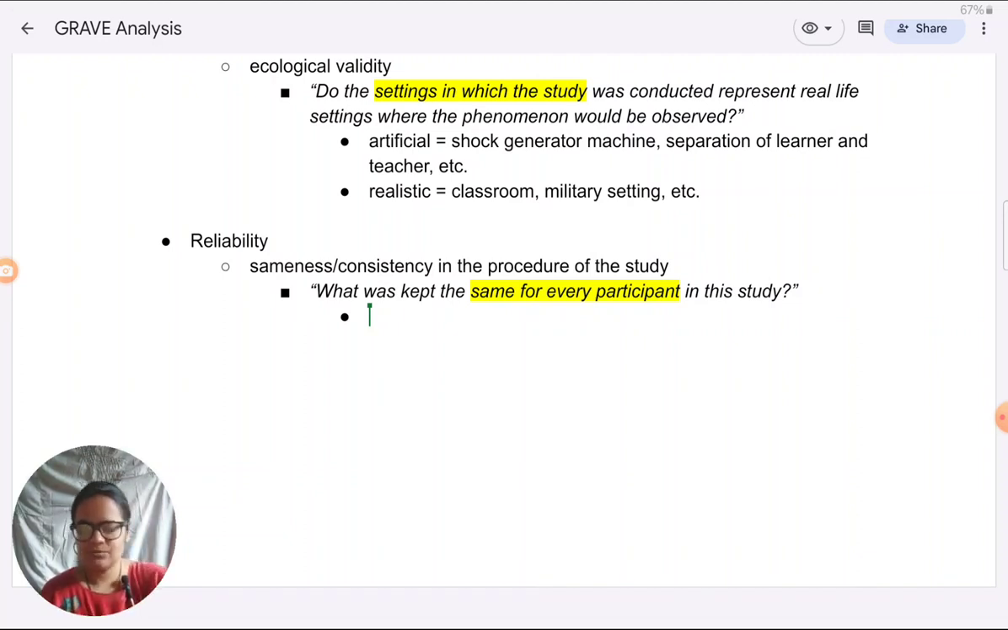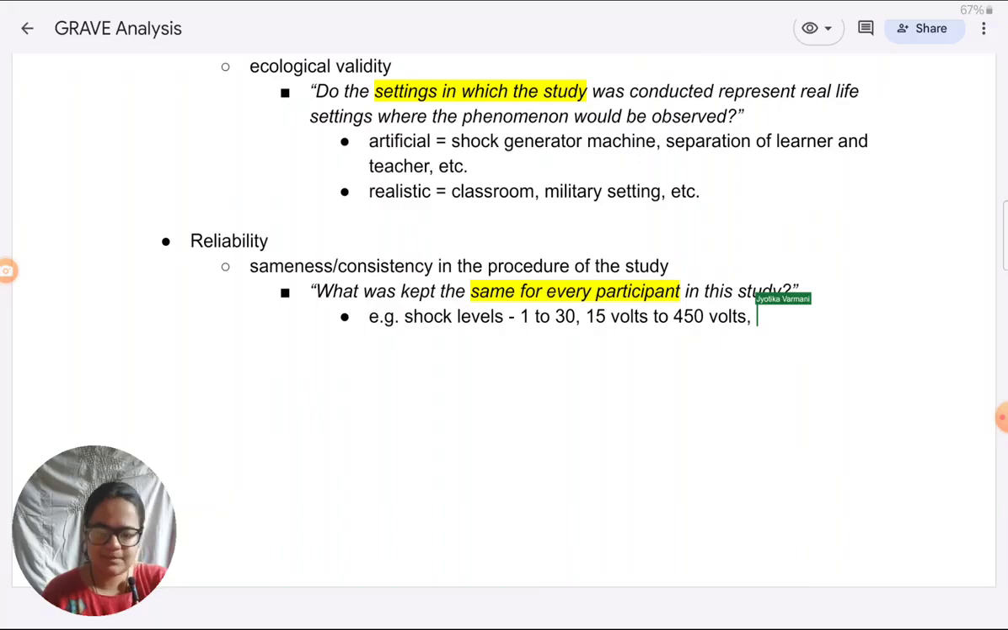So when it comes to Milgram study, for example, what was kept the same was, as I mentioned, the shock levels. They were ranging from 1 to 30, from 15 volts to 450 volts. Another example was every participant, genuine participant, got a sample shock of 45 volts exactly.